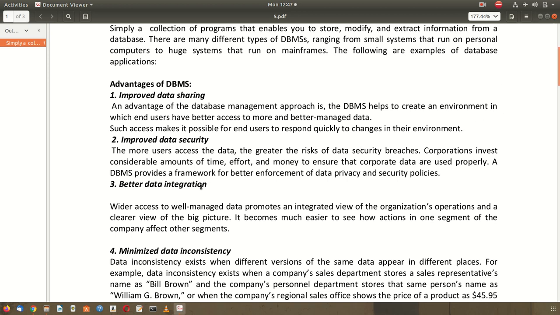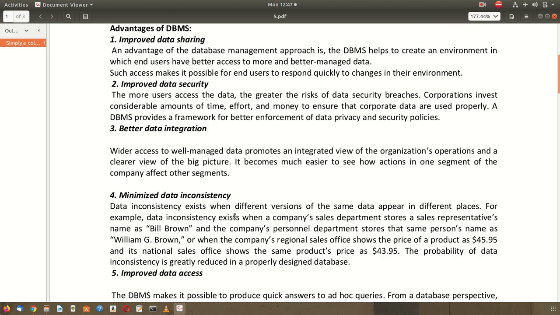Better data integration. Data integration means that when we have various means and various formats of data, then the data can be integrated into one segment. By data integration, we mean that various formats of data are managed into a singular unit with a data memory, which can vary from frames used by one user to frames used by another user.